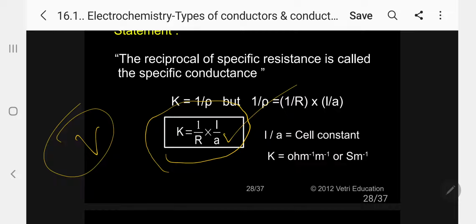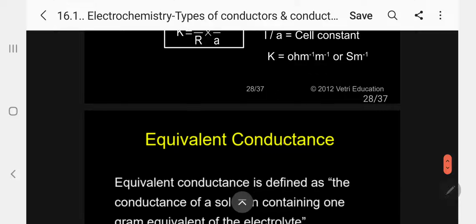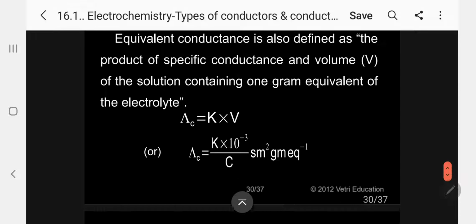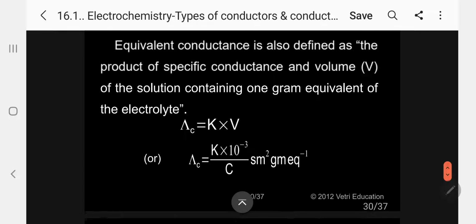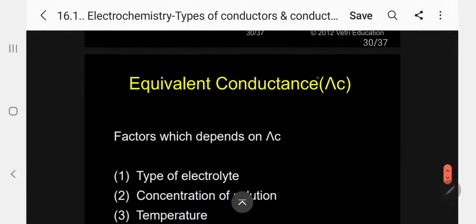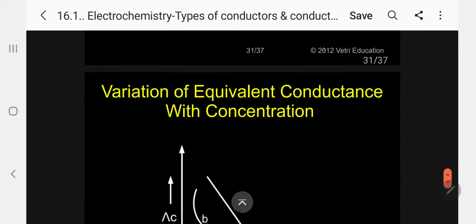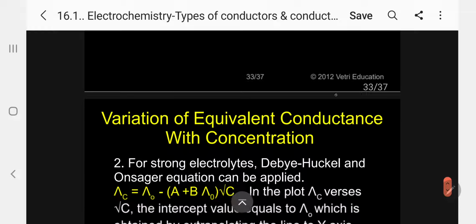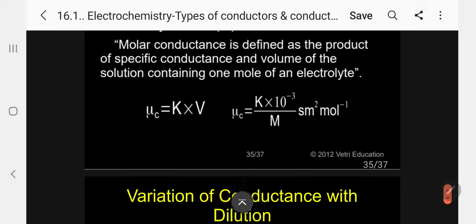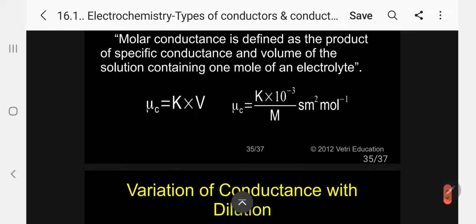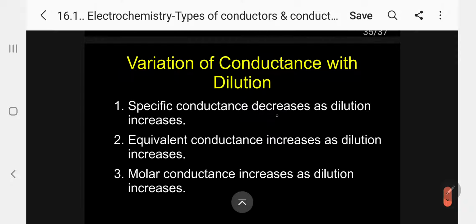In the other two cases, equivalent conductance and molar conductance, V is involved in the equation. Volume is involved. So what will happen now when you consider this? I can give the answer now.